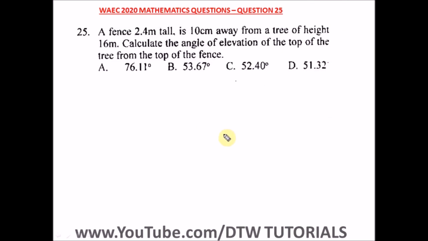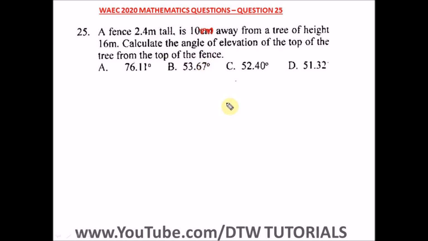Question 25 of the WASSCE 2020 Mathematics past question. That's your WAEC 2020 exam. It says a fence 2.4 meter tall, it should be meter not centimeter, is 10 meter away from a tree of height 16 meter. Calculate the angle of elevation of the top of the tree from the top of the fence.